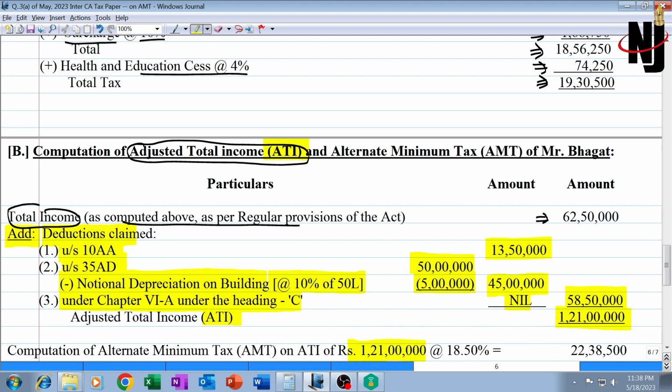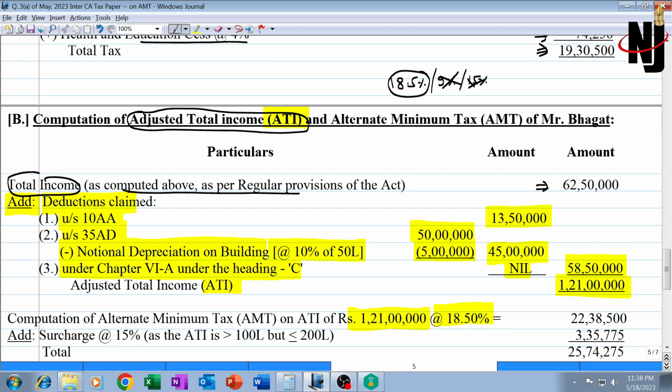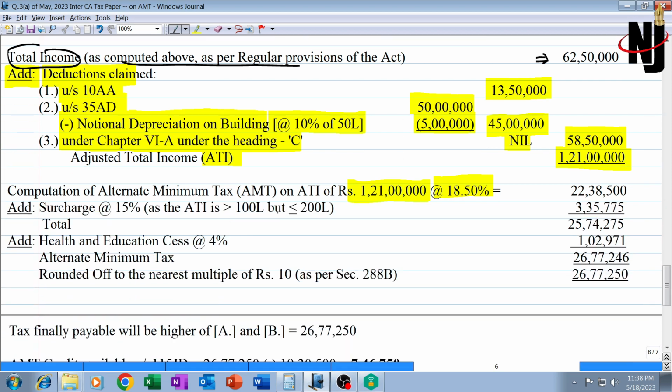On this 1,21 lakh rupees, we have to apply 18.5% as a tax rate. The tax rate is 18.5% under AMT. But in case the assessee is a unit located in IFSC, International Financial Service Centre, then 9%, and if the assessee is a cooperative society, then 15%. These two are not applicable in the given question. Assessee is Mr. Bhagat, so 18.5%. At the rate of 18.5%, the alternate minimum tax will be 22,38,500.